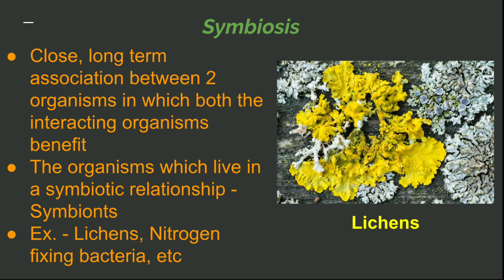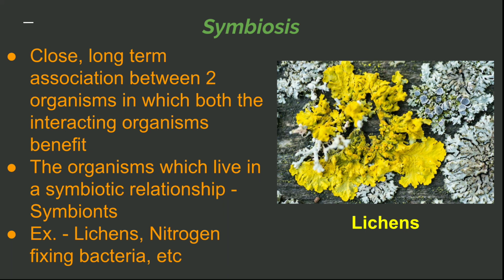In the case of lichens, the algae and fungi, sometimes also photosynthetic bacteria, come together and lie in association, and they are mutually benefited by this type of relationship, that is by symbiosis.